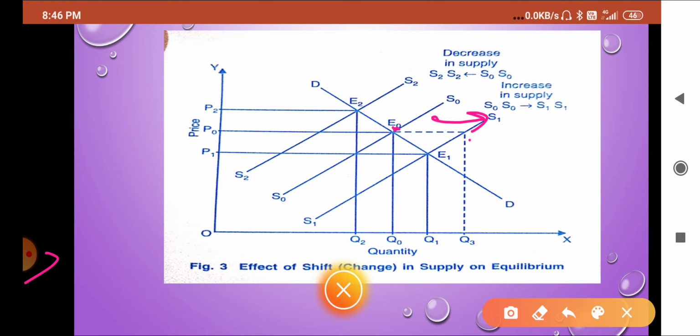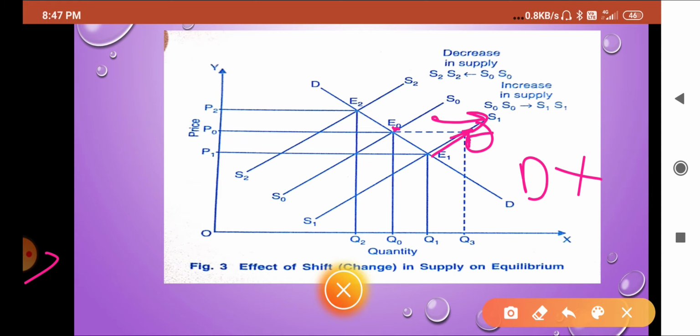So the new equilibrium should be here. This much increase is there in supply, so the new equilibrium should be here. But equilibrium is not possible here. Why? Because demand is not available here, because demand has not changed. So this supply is excess due to the increase in supply.